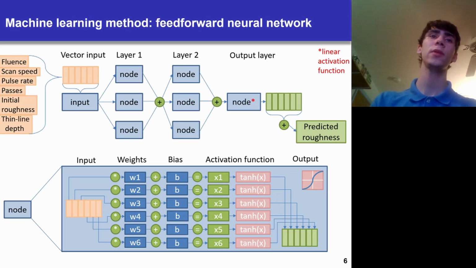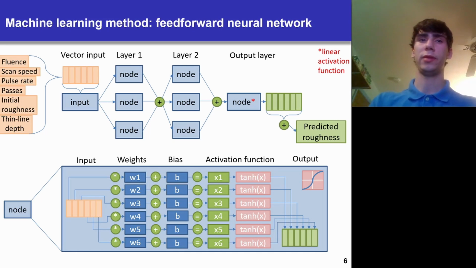Inside each of those nodes is where the processing happens. And you can see in the diagram that I've drawn here what happens. The vector goes in, and each element of the vector is multiplied by its own weight. This weight is initially randomized, and that is independent for each different data point within the vector.